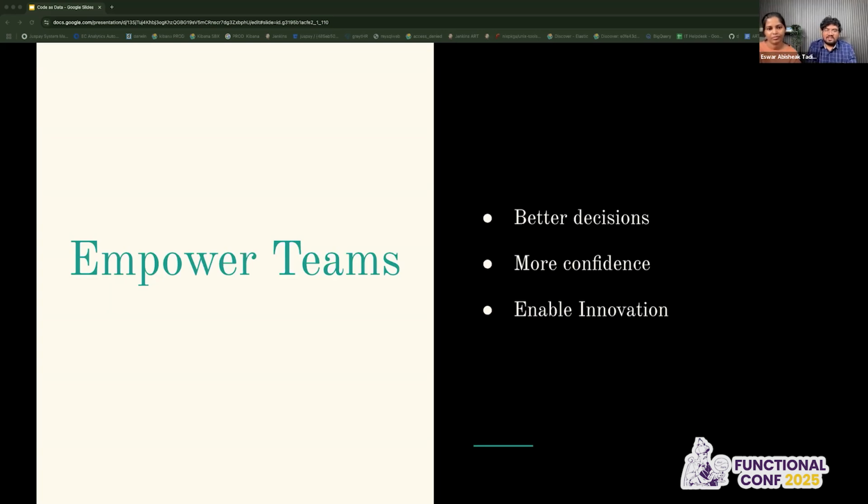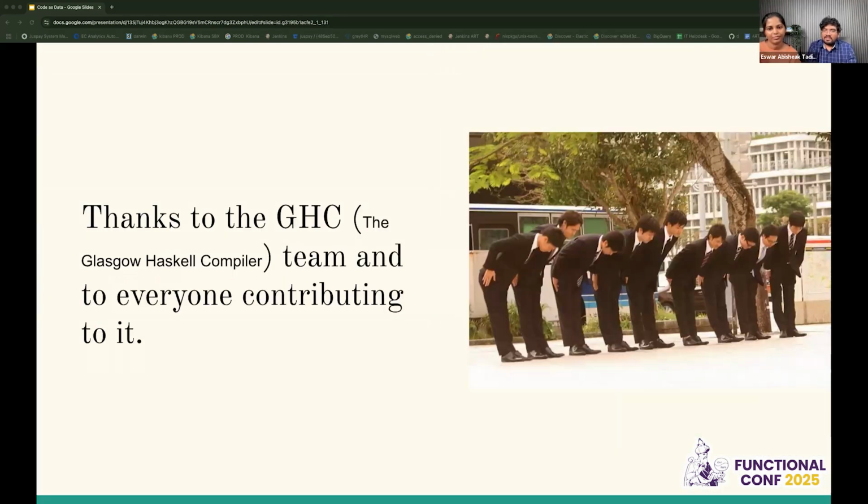We want to give a shout out to the GHC team, because all this fascinated us when we started our journey with Haskell. It was really interesting, and it's really well structured and well written. You can plug and play a lot of things. Since Haskell is an expressive language, it is really good. So a great thanks to the GHC team.